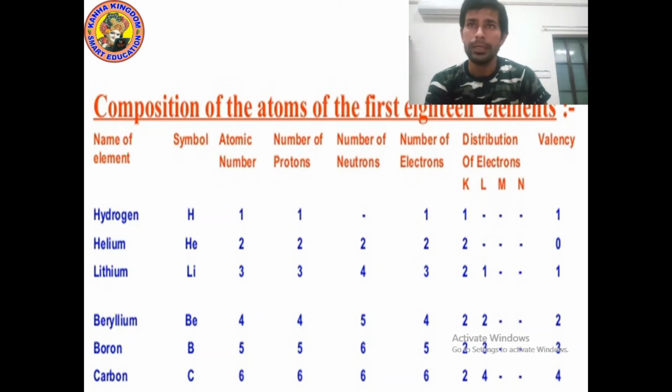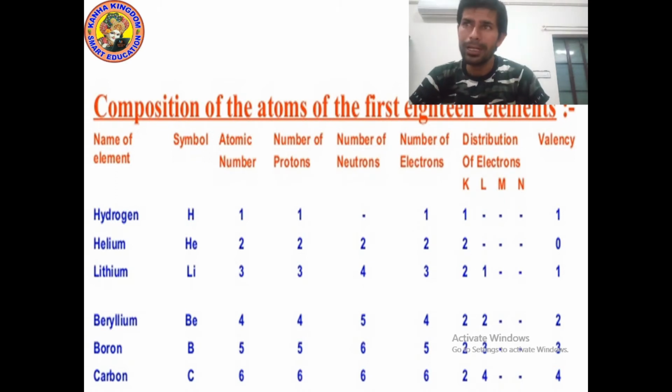Next is helium. The symbol is He. Atomic number, number of protons and number of electrons will be 2. Now let's talk about the distribution of electrons for helium. We know that K, L, M, N are the shells. In K we can fill a maximum of 2, in L, M, N we can fill a maximum of 8. Because helium has 2 electrons, we will write 2 in K.